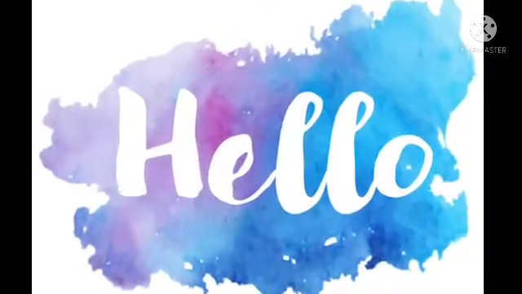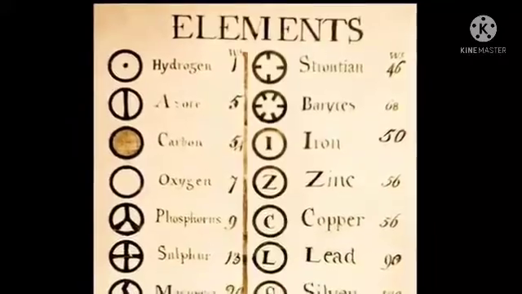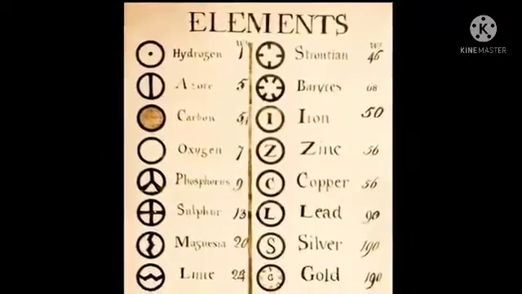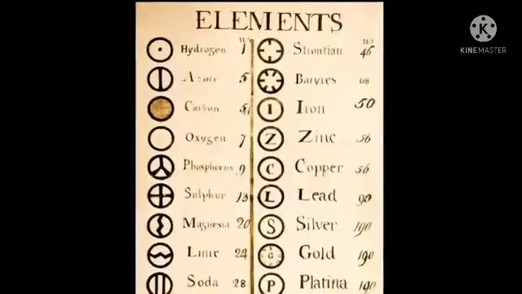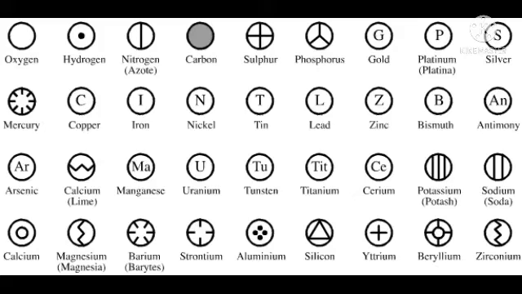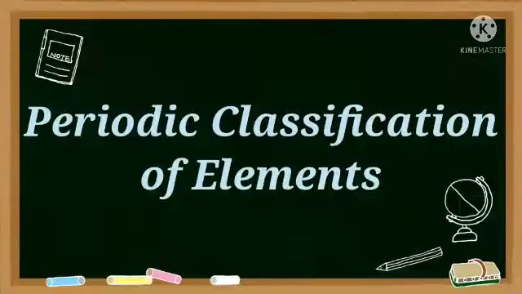Hello everyone. We find different elements around us. Some elements bear similarities to one another, while some show differences. For a very long time, scientists were trying to arrange them in a particular manner. So today we are going to discuss something related to this in our lesson, Periodic Classification of Elements.